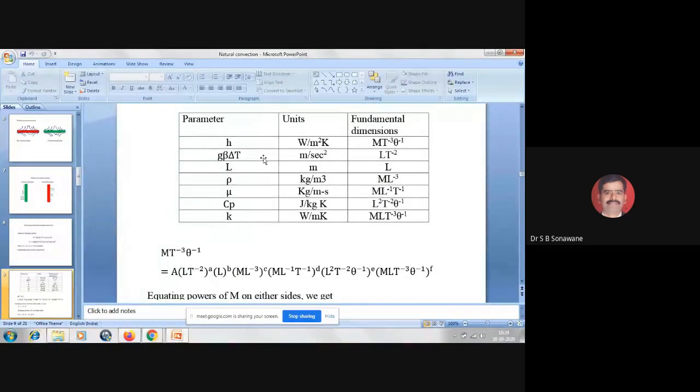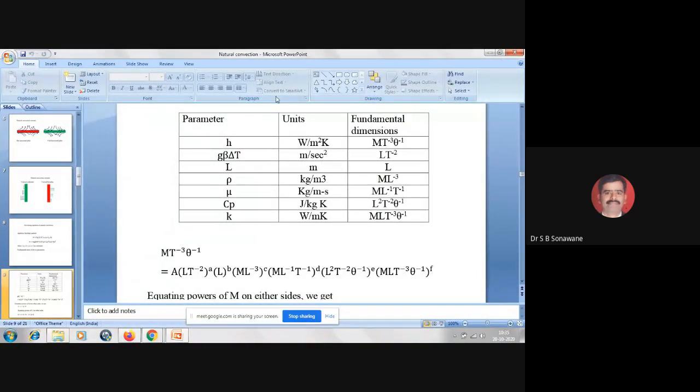Then g beta delta T, its unit is meter per second square. So the meter is L, and the second gives T raised to minus 2. L is in meter, so its fundamental dimension is only L. Rho is in kg per meter cube. The fundamental dimension of kg is M, and per meter cube gives L raised to minus 3. Similarly, I have written the fundamental dimensions for mu, Cp and K.